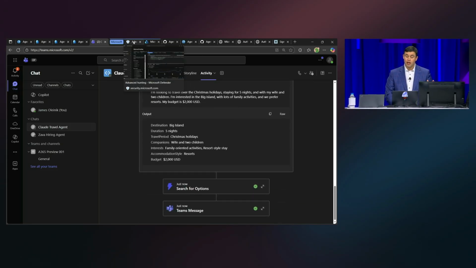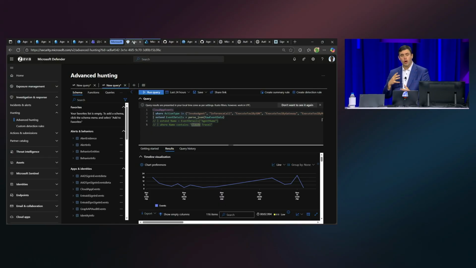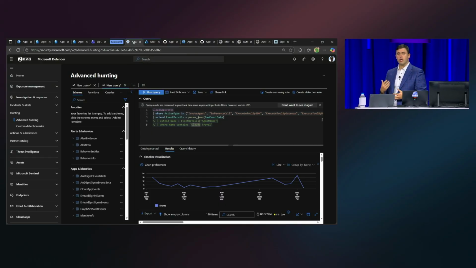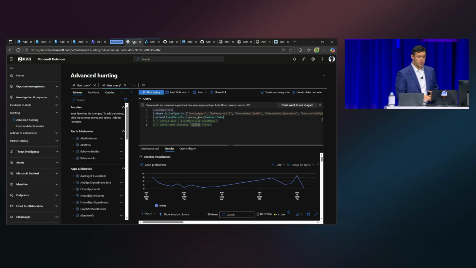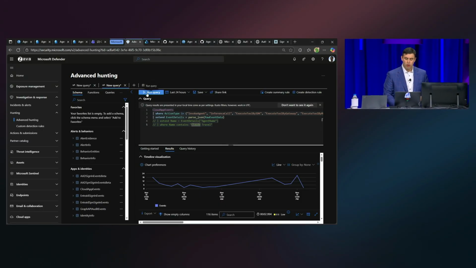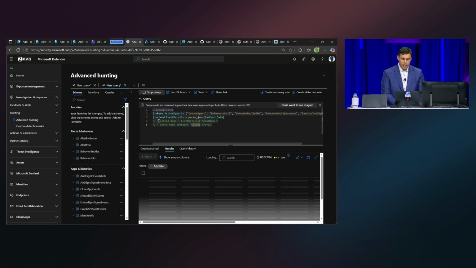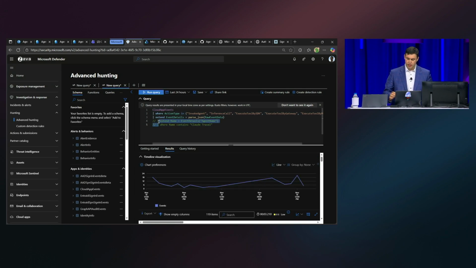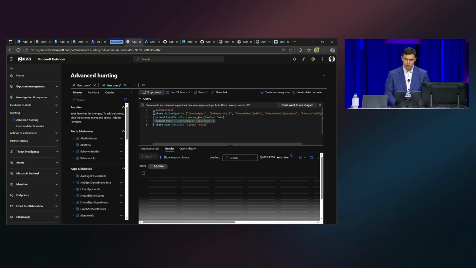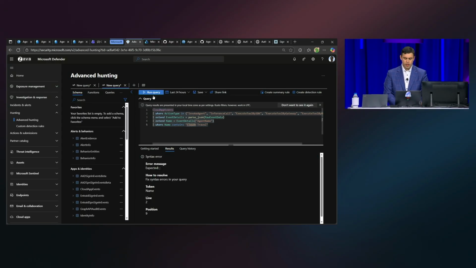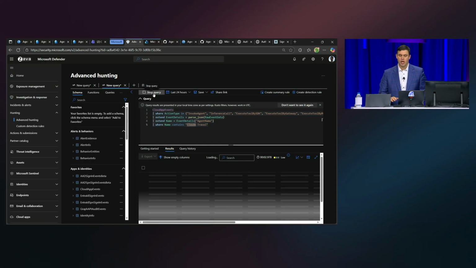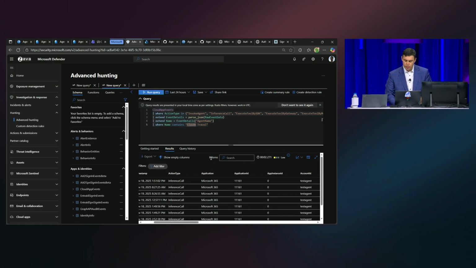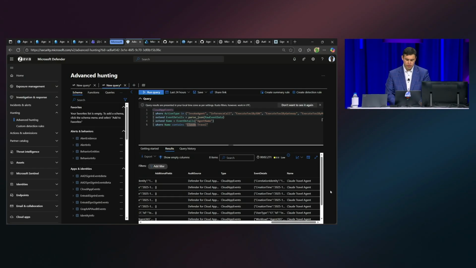But it doesn't just light up here for the owners of those agents. It also lights up for the different IT personas. Those same events flow into Defender. And you can see here that this is someone who has access to all of the agents across the organization, but you can filter it to my Claude Travel agent and see the logs that are just available for that agent. This is just logs for the specific agent instance that I've created.